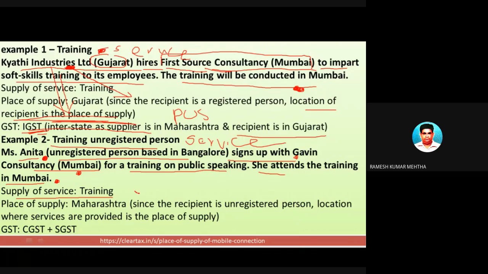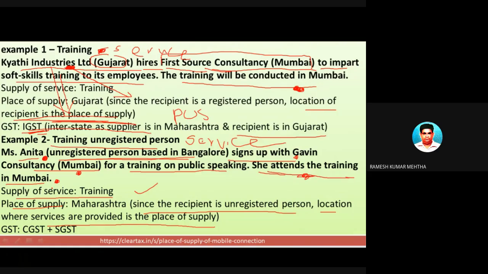Number two, the service recipient is unregistered. Then, as far as place of supply is concerned, since the recipient is unregistered, the location where the services are provided is the place of supply. Look at this.